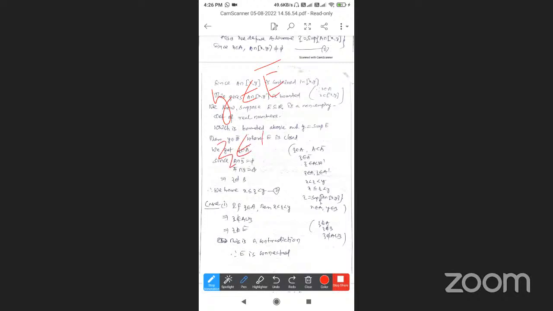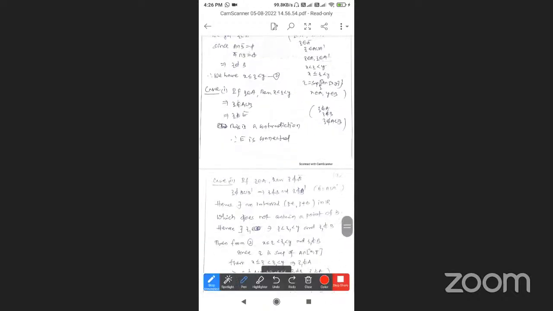z belongs to A bar. So A bar intersection B is equal to empty. Z does not belong to B. So z does not belong to B, where x is less than or equal to z, and z is less than y. This is the second equation.